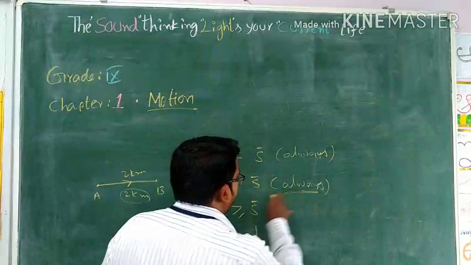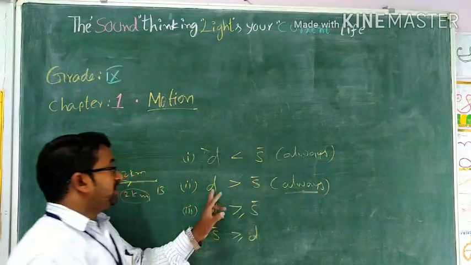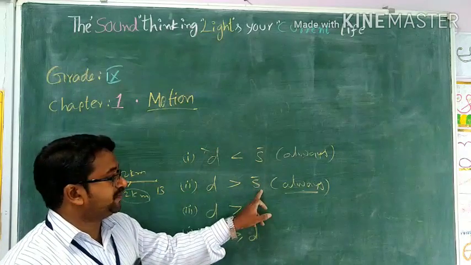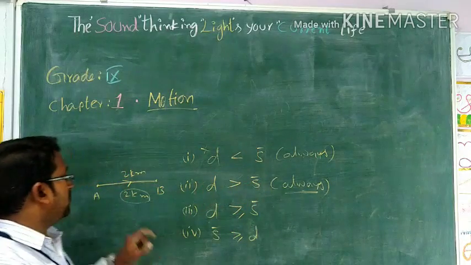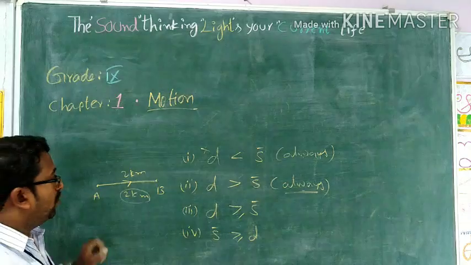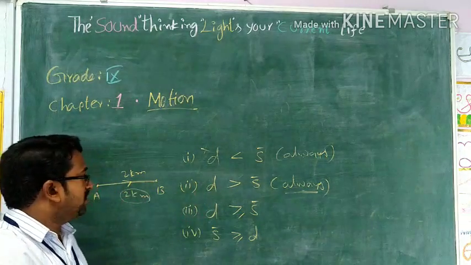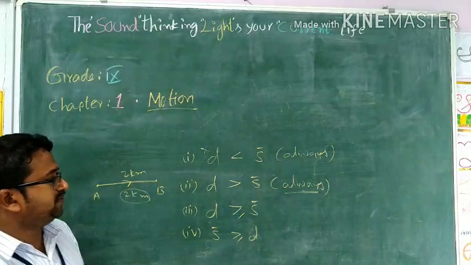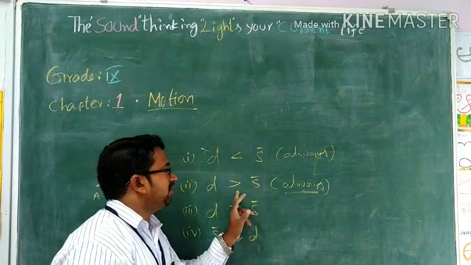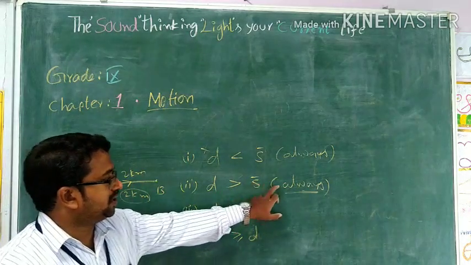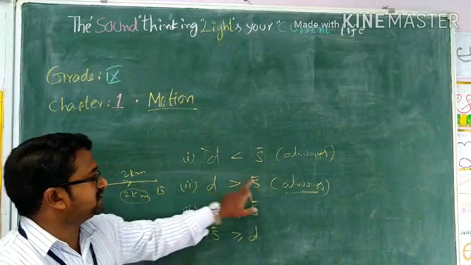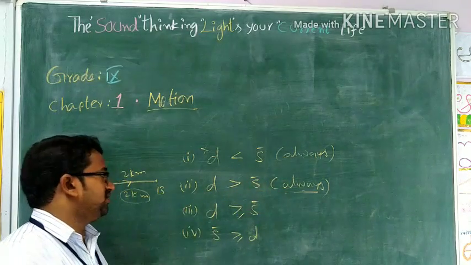But what is the condition given? Always, distance should be greater than displacement. No. There may be some chances to be equal. When the moving path is in a specified direction, then the distance is going to be equal to the displacement. So the condition always distance is greater than displacement is not acceptable.